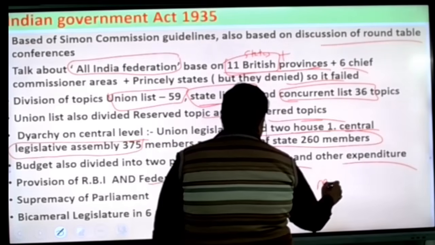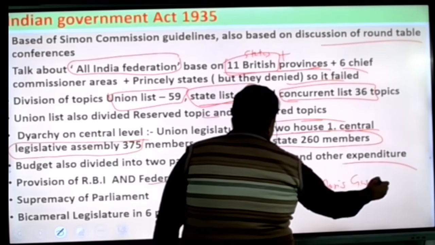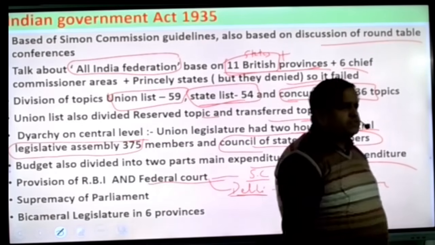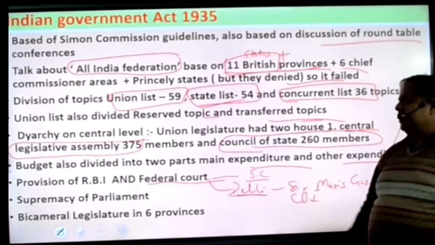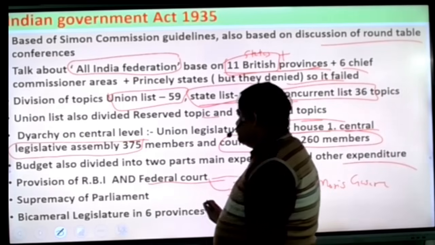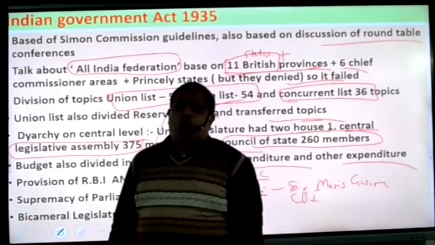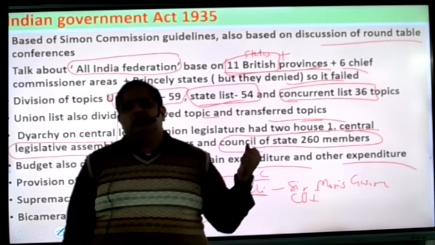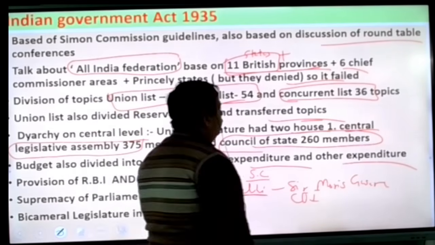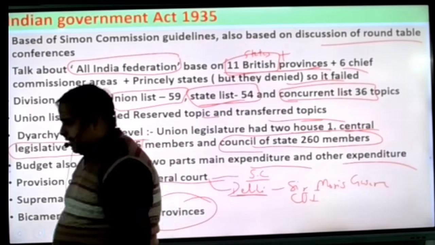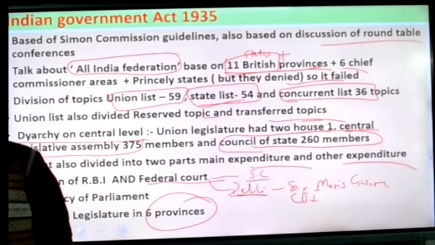Sir Maurice Gwyer was the chief judge of this court, okay? Supremacy of parliament: here the supreme power is given to the parliament. And bicameral legislature in 6 provinces. In 6 provinces, two houses were made, just like at the center there are two houses. So the same kind of bicameral system was applied in 6 states also. So this is the act which is very historical in nature, and many provisions took place in this act.